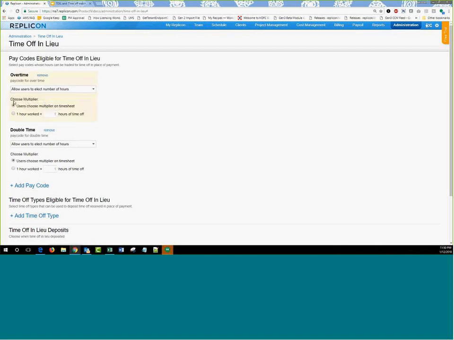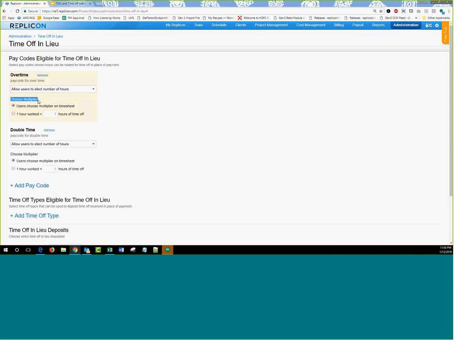Now, when you choose the first option, you next have two radio buttons available, which are called choose the multipliers. The first one is called users choose the multiplier on the timesheet. So I'm an end user. I decide that I have 8 overtime hours in total. I want 4 to be paid for. I convert 4 into TOIL.